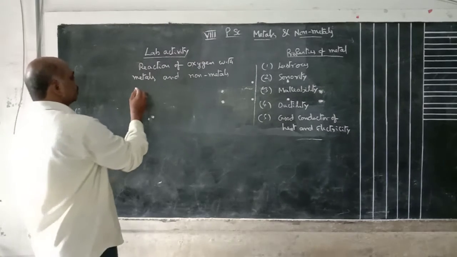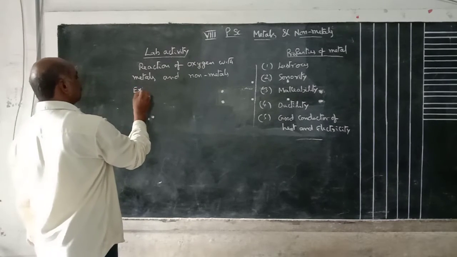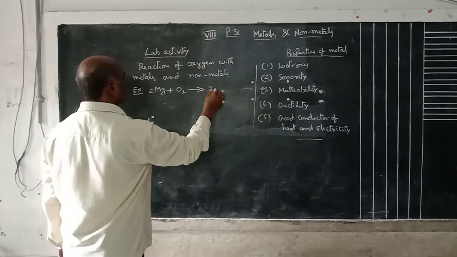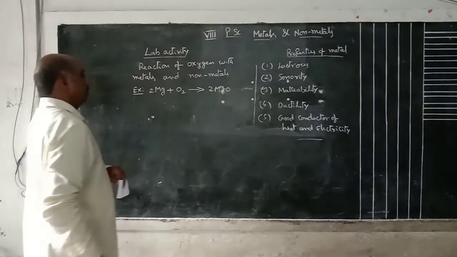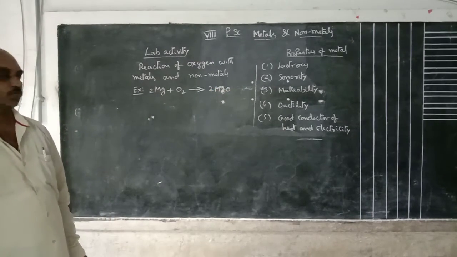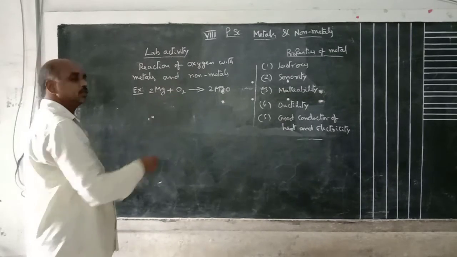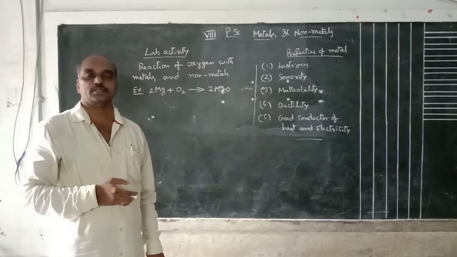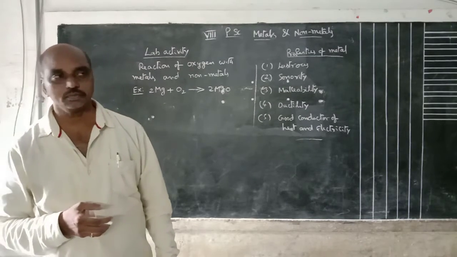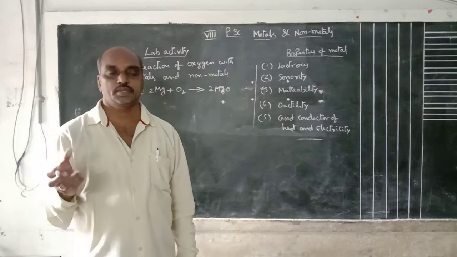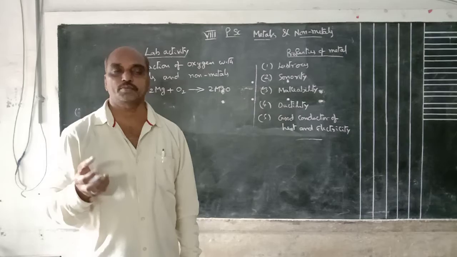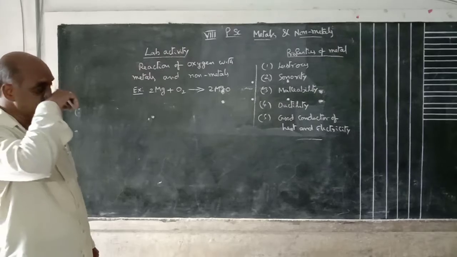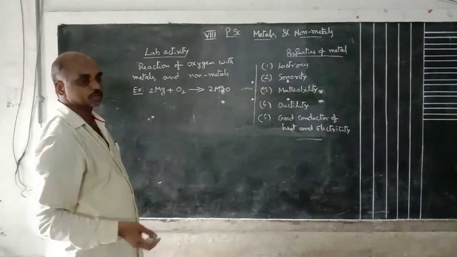Okay, first we take magnesium. Magnesium reacts with oxygen to form magnesium oxide. Here Mg means magnesium, O2 means oxygen. Generally during the Deepavali time, crackers are there. In these crackers, some give a dazzling, bright white light. Those all consist of magnesium. White light formation means they react with oxygen to form magnesium oxide.